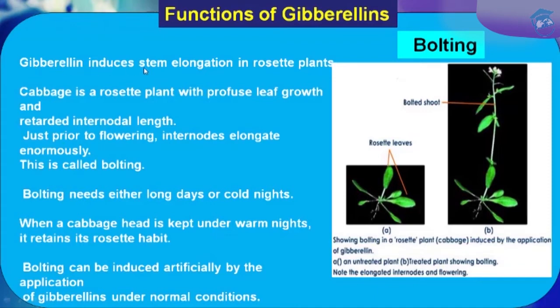Gibberellic acid induces stem elongation in rosette plants. Rosette plants include cabbage. Cabbage is a rosette plant with profuse leaf growth and retarded internodal length. I have already shown you a picture of a cabbage with stunted growth, retarded internodal length and profuse leaf growth. That kind of habit is called the rosette plant habit. And just prior to flowering, the internodes elongate enormously, and this is called bolting.